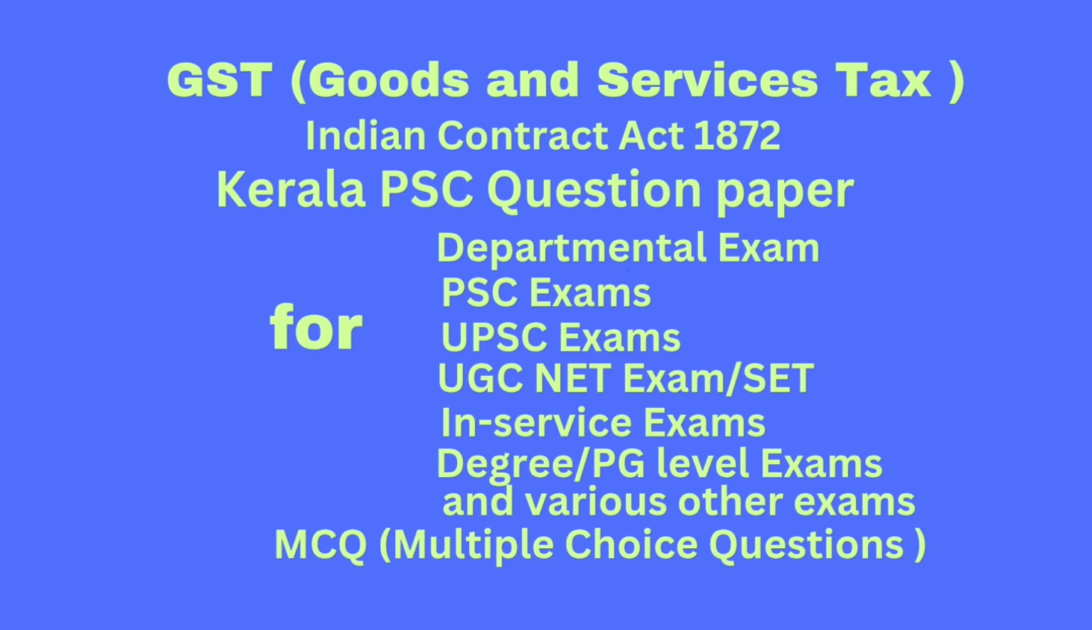That is 3. Entry 83, custom duty. 4. Entry 84, duties of excise on tobacco. 5. Entry 97, levy tax on matters which are not enumerated in list 2 or 3.